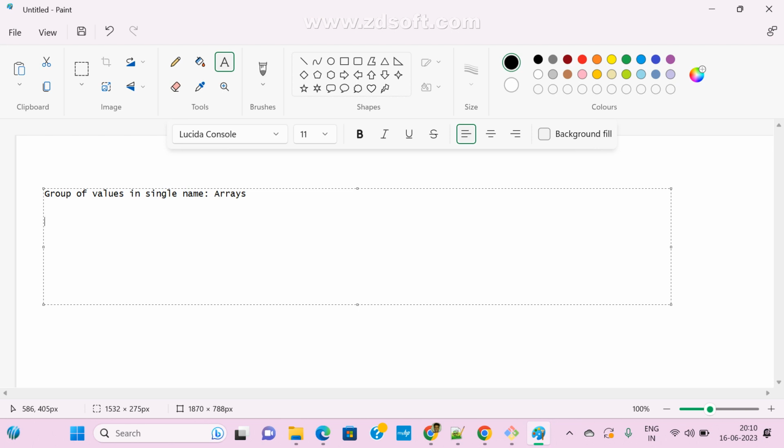My variable name is students. In this variable I can store many student names.